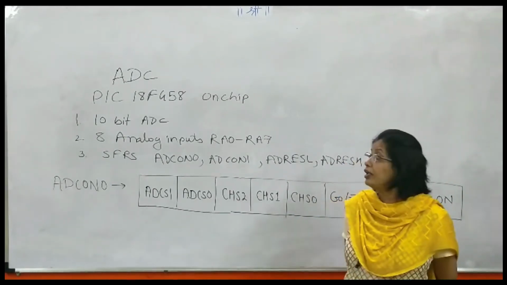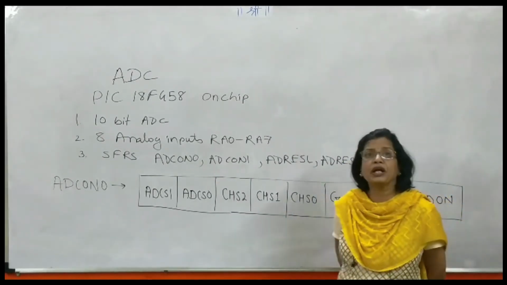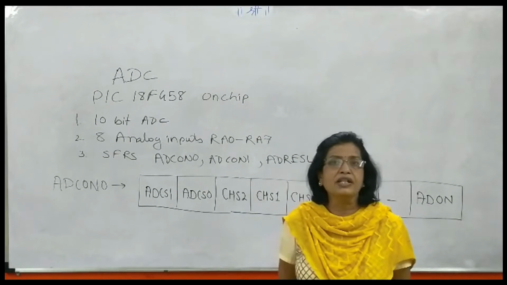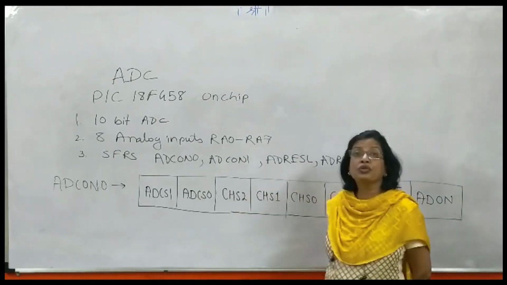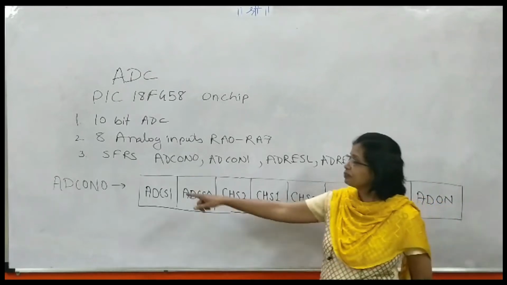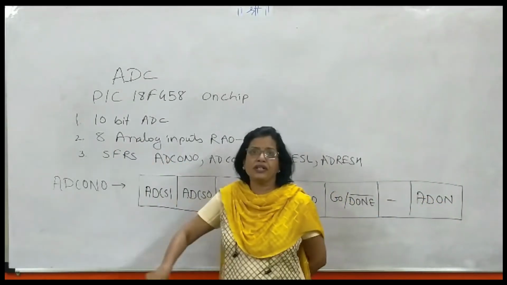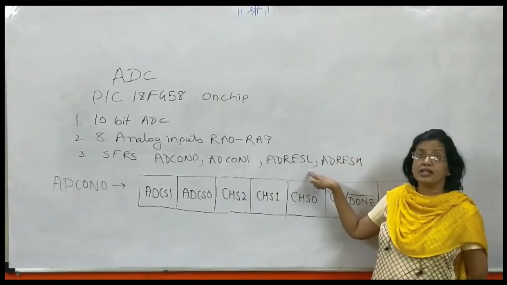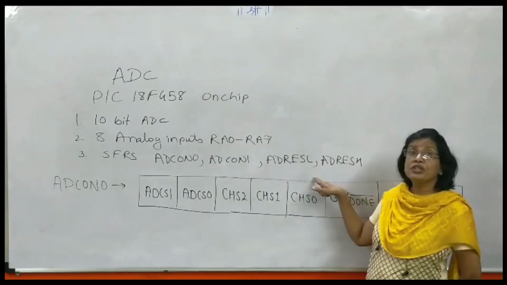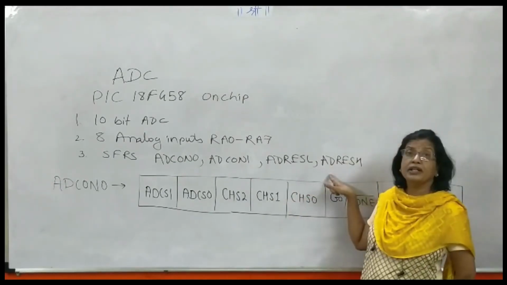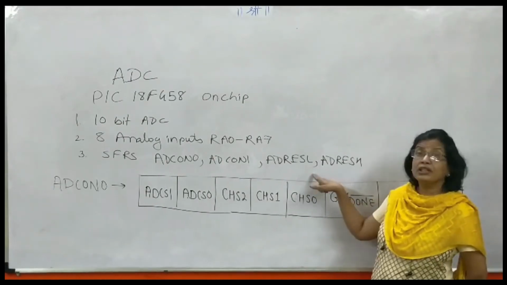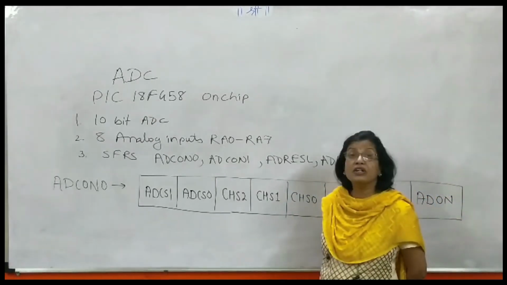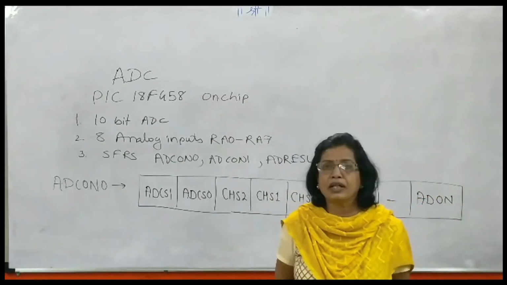Because the PIC 18F458 is an 8-bit microcontroller, each internal register is also of size 8 bits, and that is the reason you need 2 registers to store the 10-bit result, because the result of the ADC is 10 bits. That's why we need 2 registers, ADRESL and ADRESH. There is a provision for how we can use ADRESL and ADRESH. Out of these 2, either one can have only 2 bits of result data and the remaining 8 bits in the other register. That we'll discuss when we discuss the control register. That can be selected in the control register.